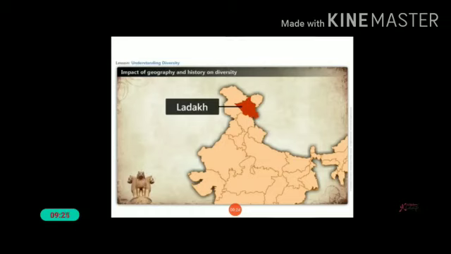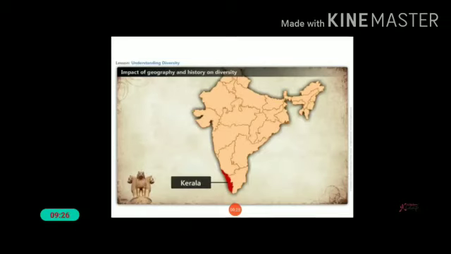Okay, we can discuss the other place, that is Kerala. We can discuss the geographical and historical features of Kerala. Kerala is a state in the southwest corner of India. It is surrounded by the sea on one side and the hills on the other side.